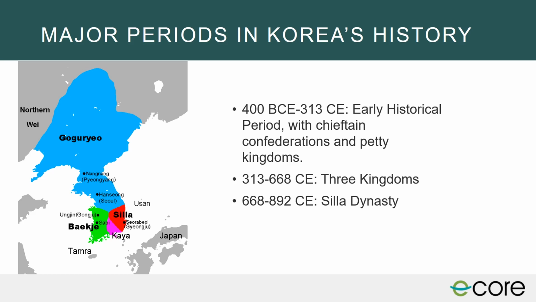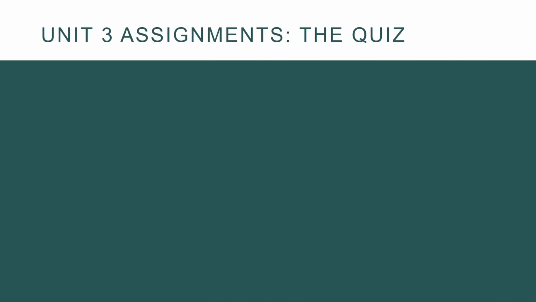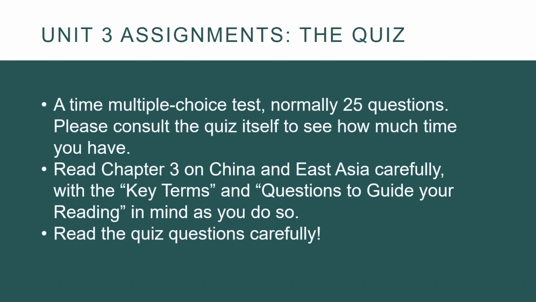This map shows you what Korea looked like in the 6th century CE, or the 500s, when 3 major kingdoms dominated the peninsula.